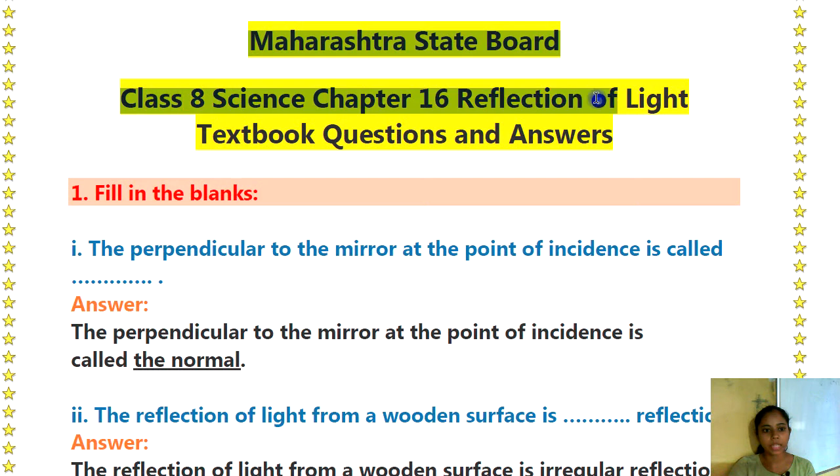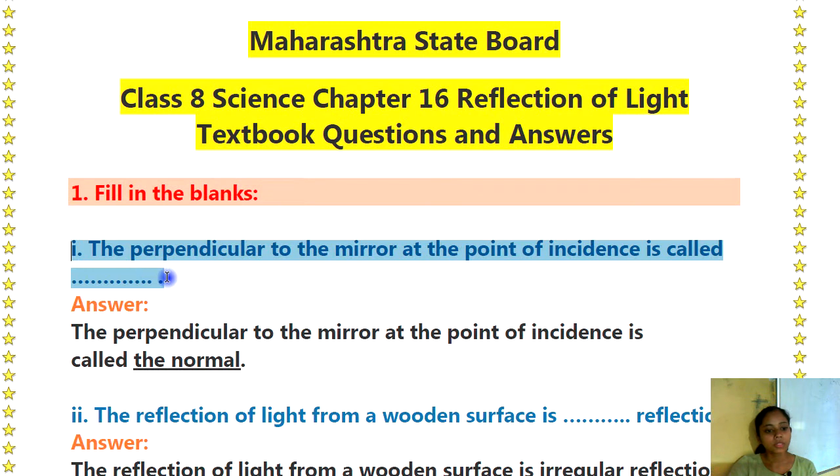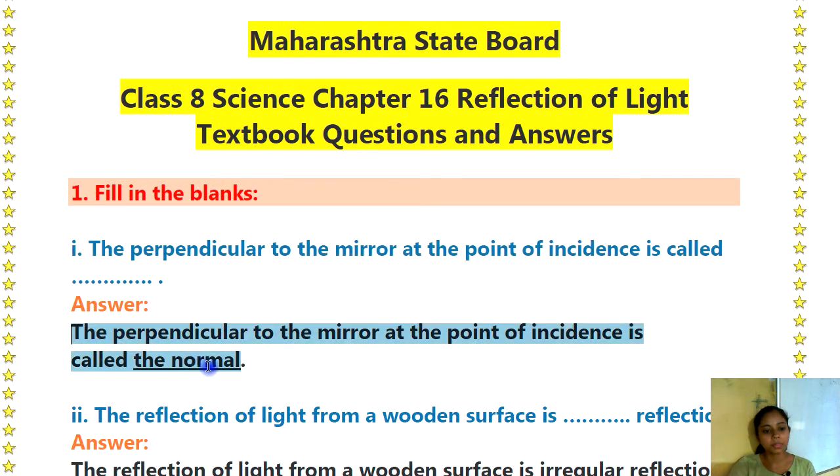Maharashtra State Board, Class 8 Science, Chapter number 16, Reflection of Light. Textbook questions and answers. Question 1, fill in the blanks. 1. The perpendicular to the mirror at the point of incidence is called as dash dash. Answer: The perpendicular to the mirror at the point of incidence is called the normal.